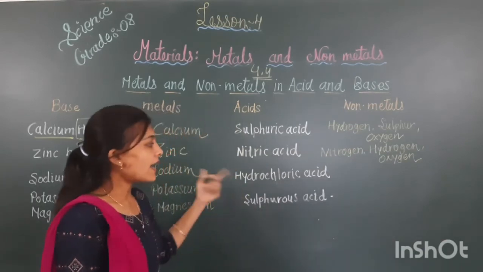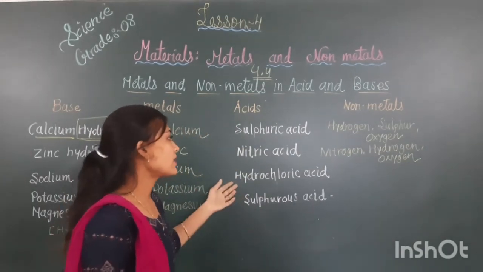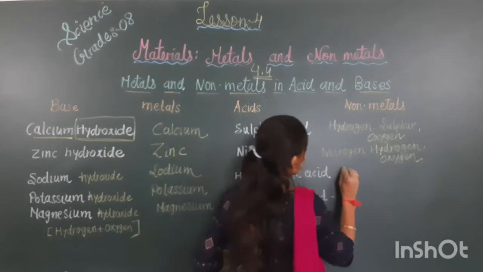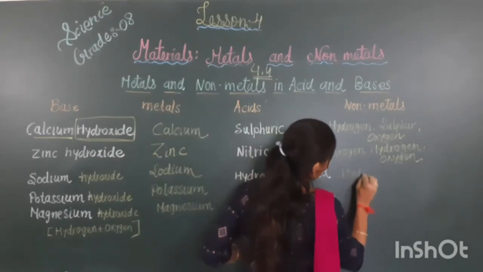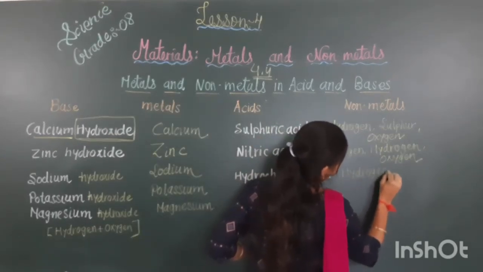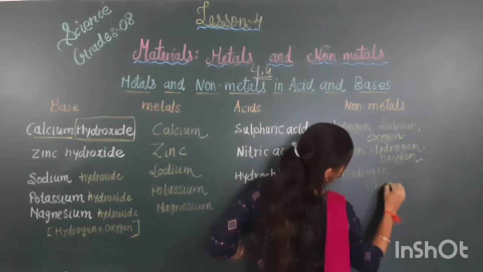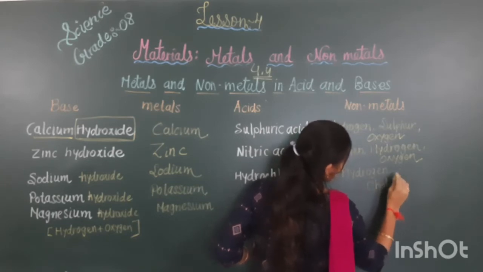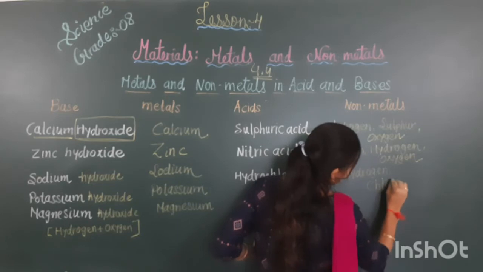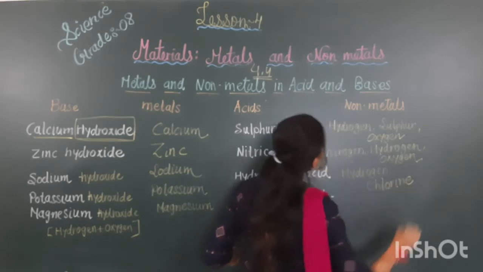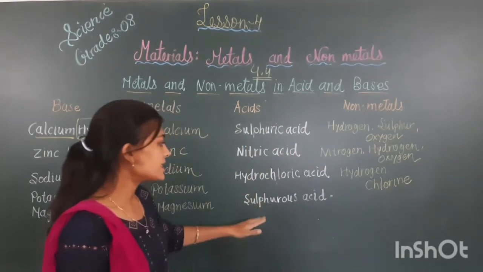Third is written here hydrochloric acid. In hydrochloric acid, it is there hydrogen and chlorine. And fourth, I have written the name of the acid, sulfurous acid.